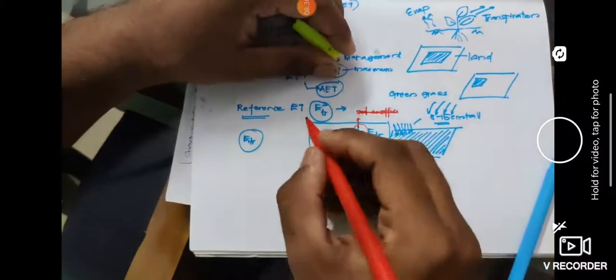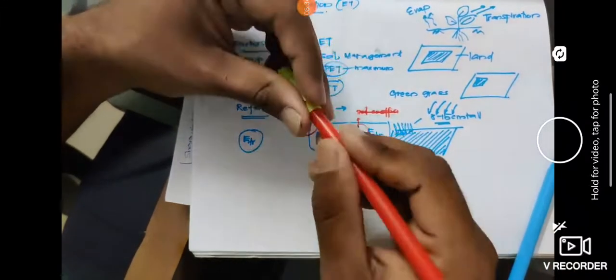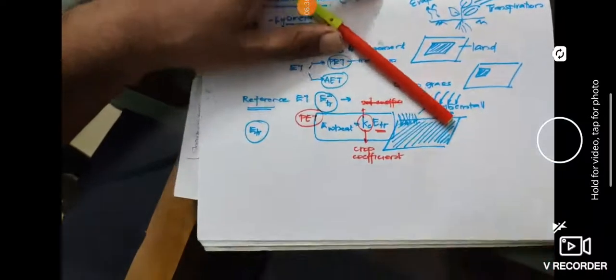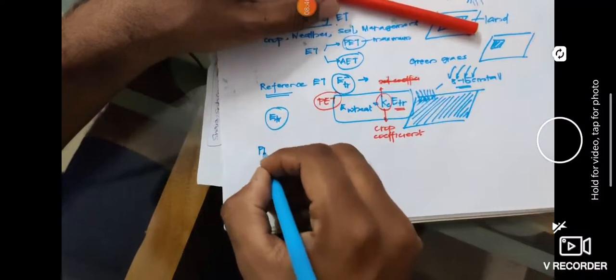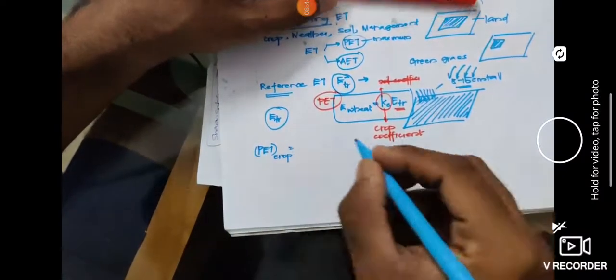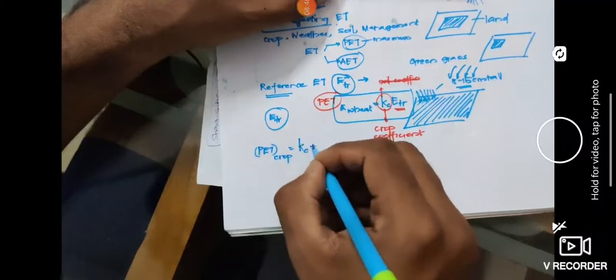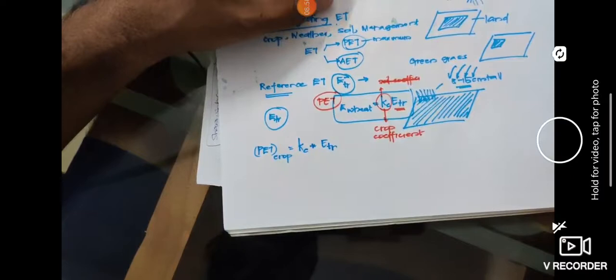So what you get is the potential evapotranspiration. The potential evapotranspiration of any crop can be found by multiplying the crop coefficient with the reference evapotranspiration.